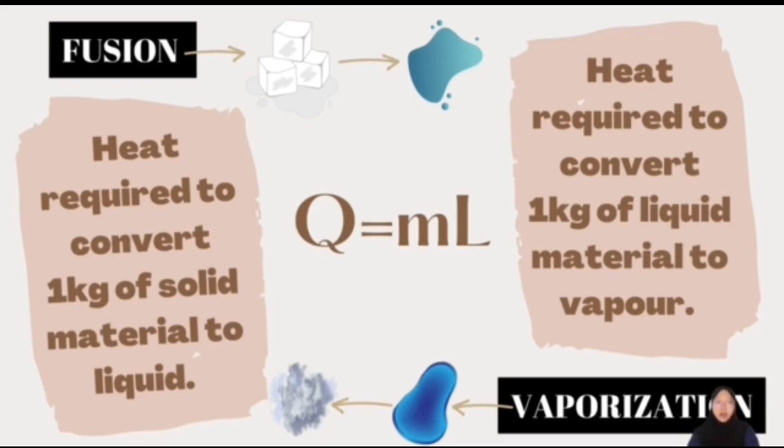The equation of latent heat is Q equal to mL, where Q is the change of the heat, m is the mass of the substance, and L is the specific latent heat.